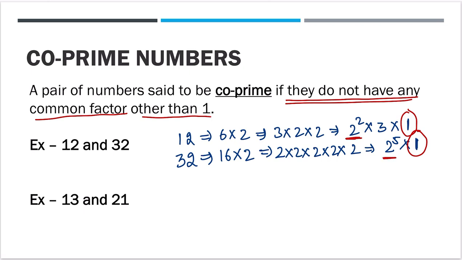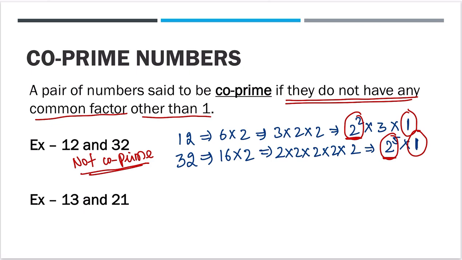They also have a common factor of 2. So we'll say these are not co-prime. Not co-prime. Why? Because other than 1, they have other common factors as well. So we'll say these numbers are not co-prime.